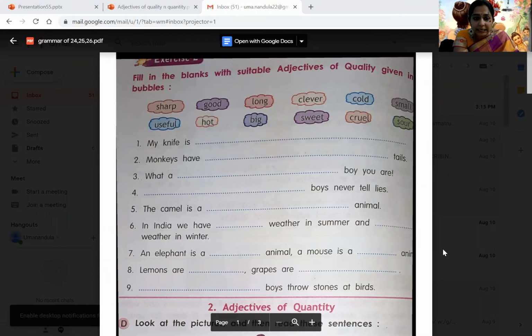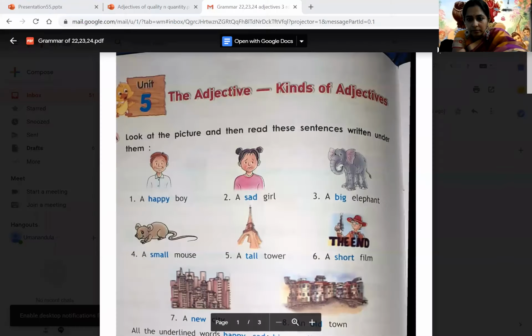That is page number 22 of your textbook, I feel so. Yeah, it's page number 22. If you see here in the textbook, I didn't take that screenshot. You please see the textbook. You have some adjectives which are described there. That is kinds of adjectives, children. Just a second. Sorry, children, for the pause. Page number 22 of your grammar textbooks, children. Unit 5, the adjective and the kinds of adjectives.